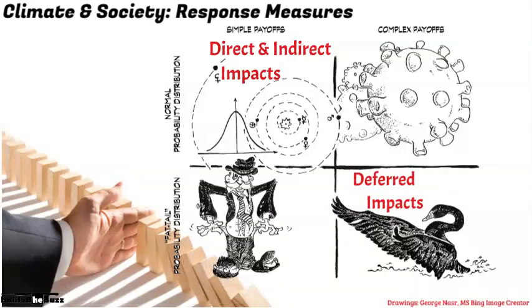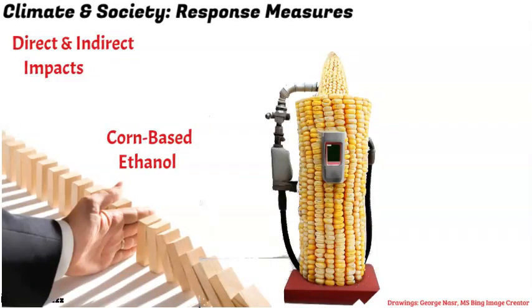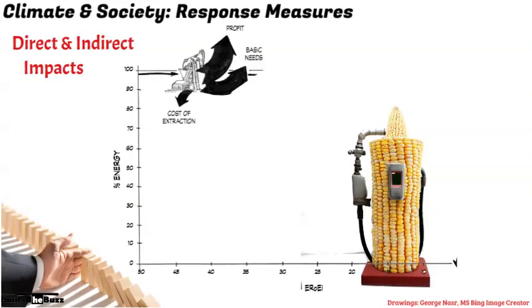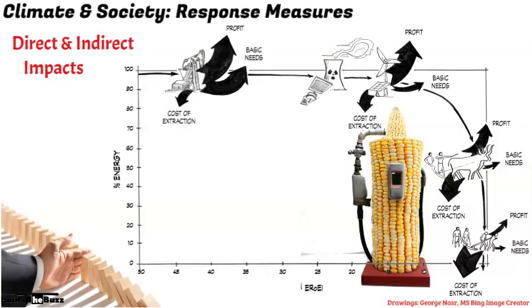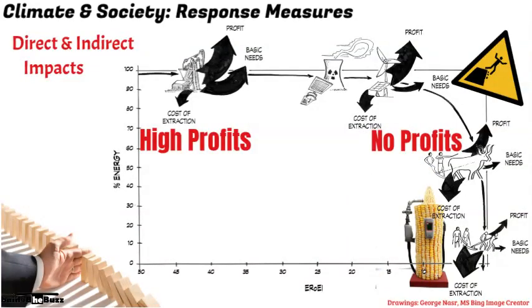Direct impacts are easy to foresee. An example is policies that subsidize biofuels, especially corn-based ethanol. This policy encourages a water-intensive, inefficient process that yields a biofuel with negative energy returns.